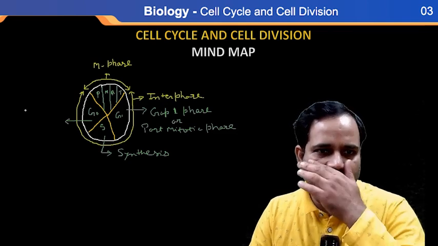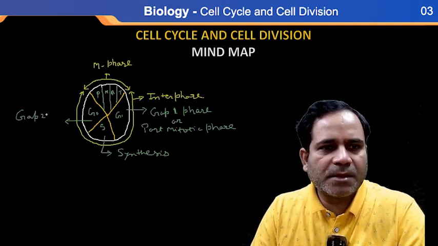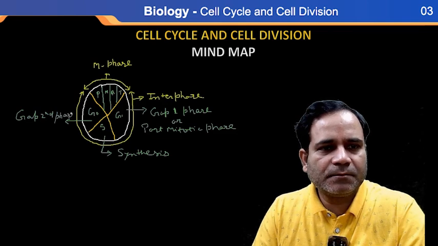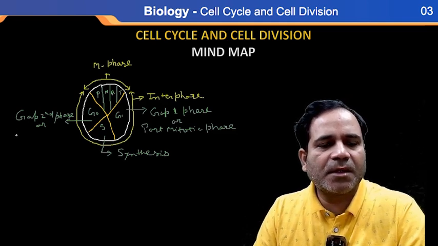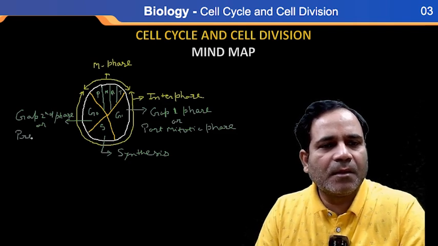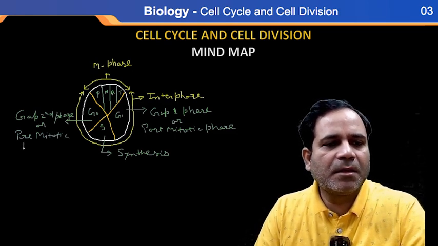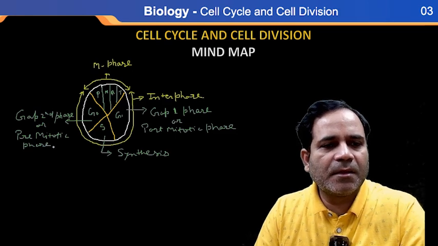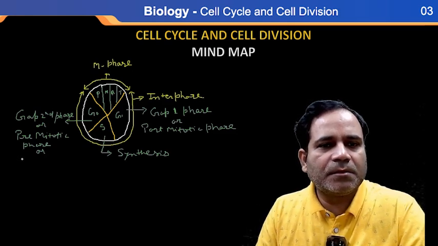And this one is Gap 2 phase. This one is Gap second. Correct? Or you say pre-mitotic phase, or you say post-synthesis phase.